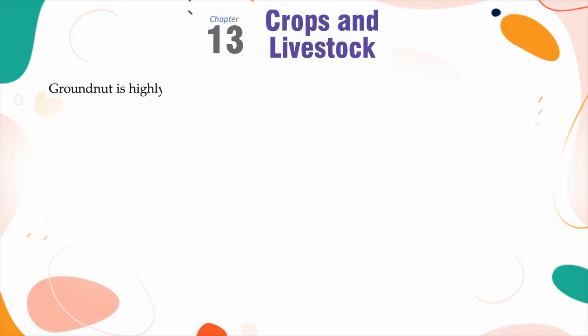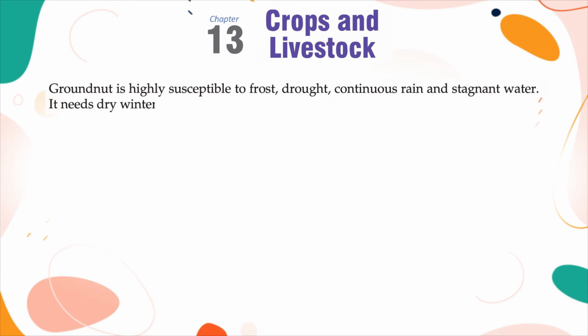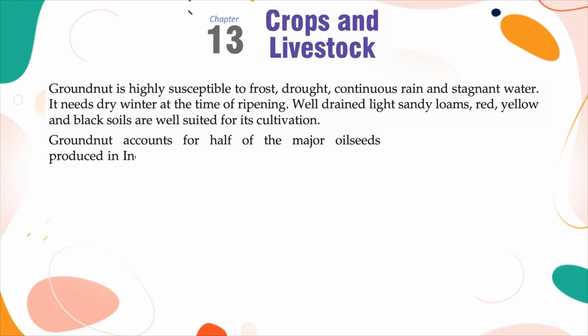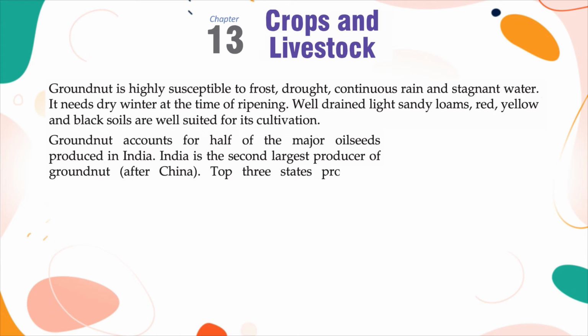Groundnut is highly susceptible to frost, drought, continuous rain and stagnant water. It needs dry winter at the time of ripening. Well-drained light sandy loams, red, yellow and black soils are well suited for its cultivation. Groundnut accounts for half of the major oil seeds produced in India. India is the second largest producer of groundnut after China. Top 3 states producing groundnut are Gujarat, Andhra Pradesh and Tamil Nadu.